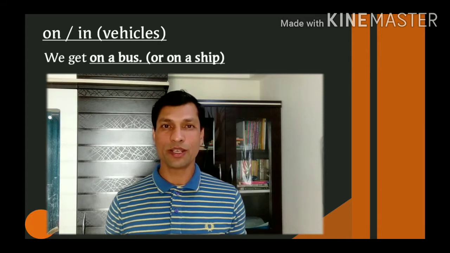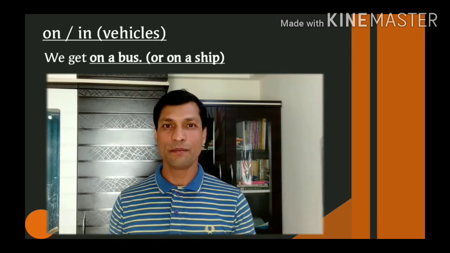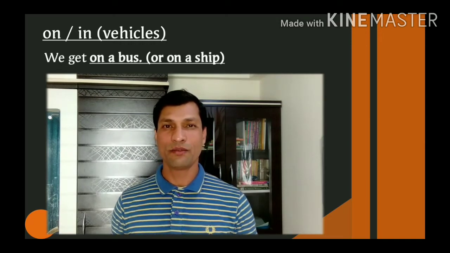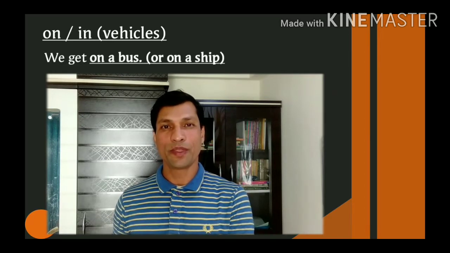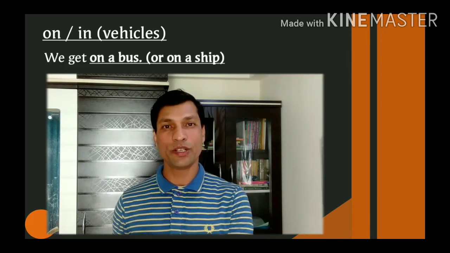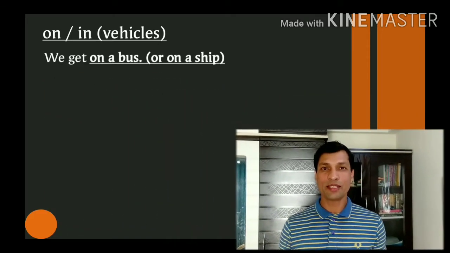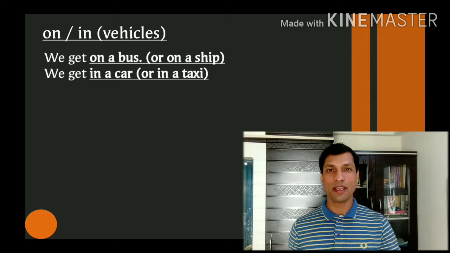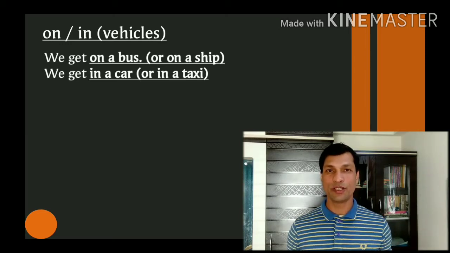But when we are talking about the vehicles that are smaller in size, wherein we can sit and travel but we cannot stand and walk inside, for example, a car, a taxi or a cab, we can't use the preposition on. There we use preposition in. For example, we get on a bus but we get in a car. With animals and two-wheelers, we use the preposition on.